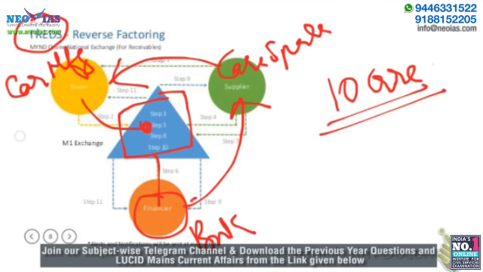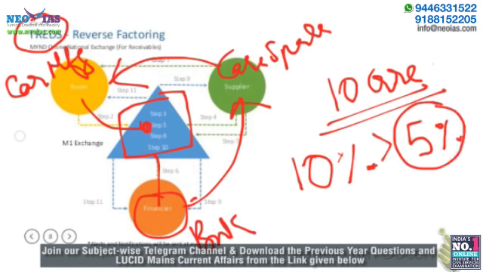So we know that normally banks charge 10% interest. In this scenario, banks will be charging a lesser amount, say 5%, and will be making payments to the MSMEs at a comparatively lower interest rate. Due to this, the MSMEs will get money very fast. So MSMEs can avail money quickly at a lesser cost. This is the uniqueness of TReDS.